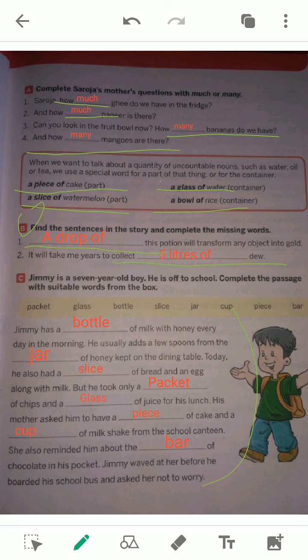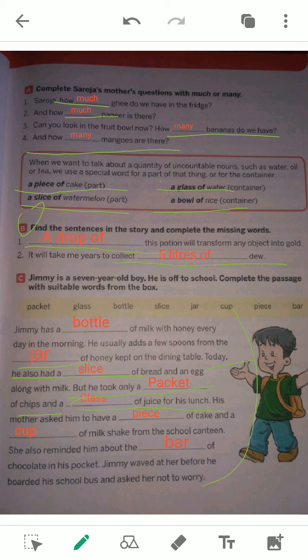After that, he usually adds a few spoons from the jar of honey. So, a jar of honey. Now, today, he also had a slice of bread and egg along with milk. But he took only a packet of chips and a glass of juice for his lunch.